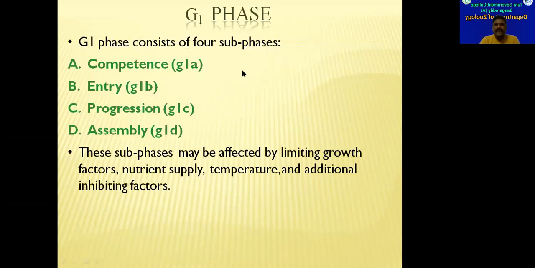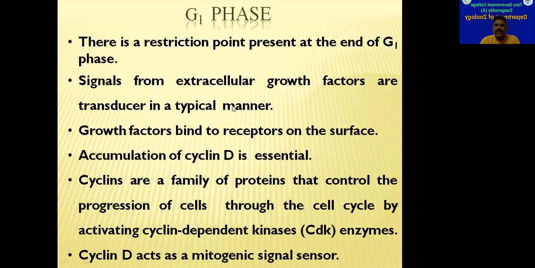And the G1 phase can be divided into 4 subphases. One is competence phase. It is also called as G1A phase. Second phase is entry phase, G1B phase. Third phase is progression phase, G1C phase. Fourth one is assembly phase, G1D phase. So all these subphases may be affected by limiting growth factors, nutrient supply, temperature, and additional inhibiting factors. So all these are limiting factors for these subphases in the G1 phase.